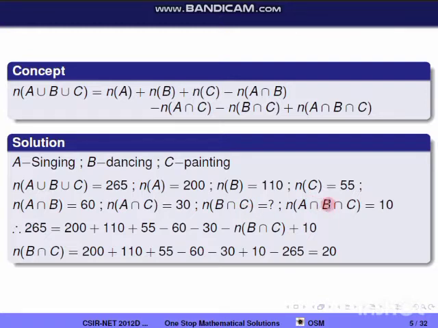And n(A intersection B intersection C), the persons who like all the three activities, is equal to 10. Once we have all these values, just substitute.